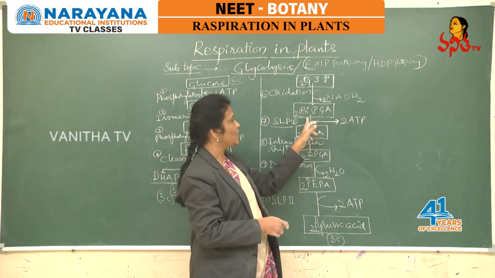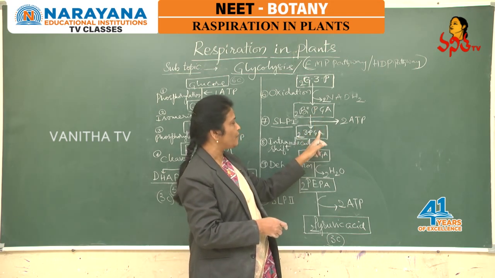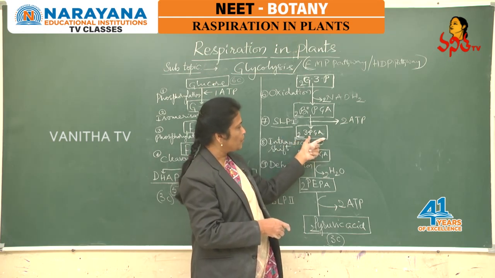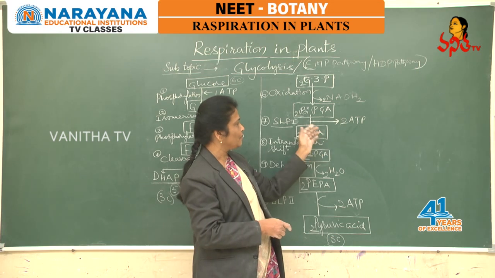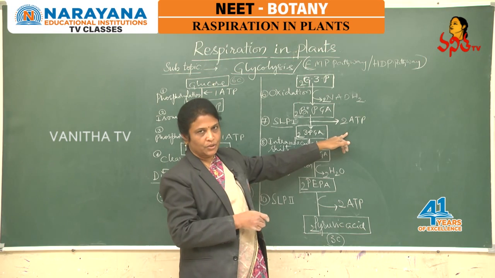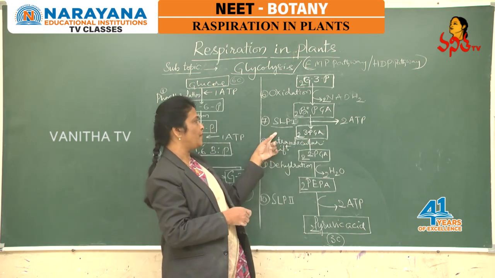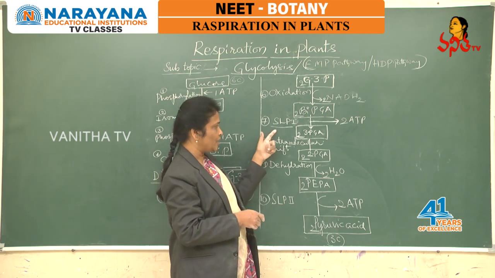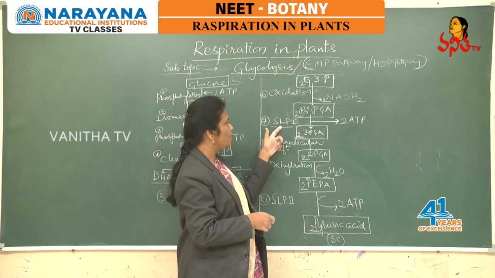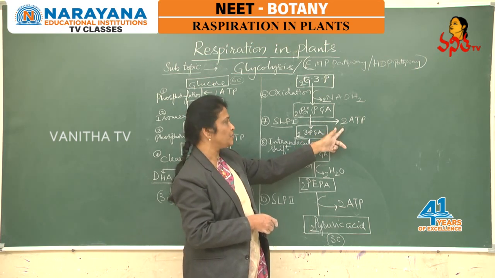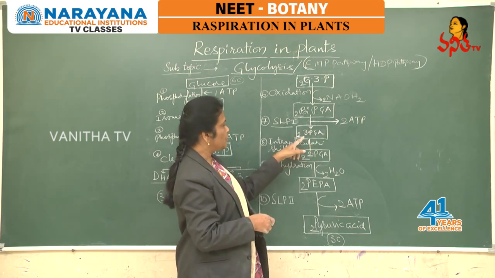The inorganic phosphates are liberated from the substrate and utilized for the synthesis of 2 ATP, and this direct synthesis of ATP is considered SLP, substrate level phosphorylation. Okay? So, as a result of SLP1, 2 ATP molecules are added to the cytosol as energetics.